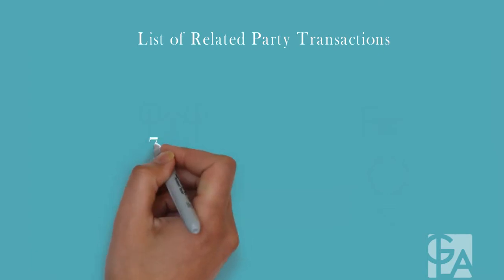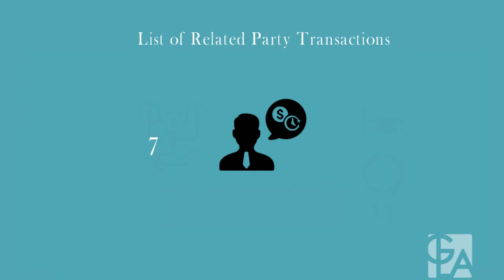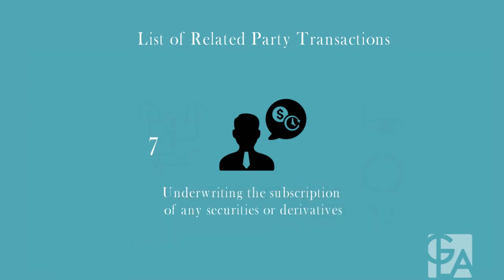And last type of transaction is underwriting the subscription of any securities or derivatives thereof of the company. For example, if Company Y is subscribing to the securities of Company X and Company X underwrites, that is, hedges the risk of that subscription in return for some premium or remuneration to be received by it, it will be considered as a related party transaction.